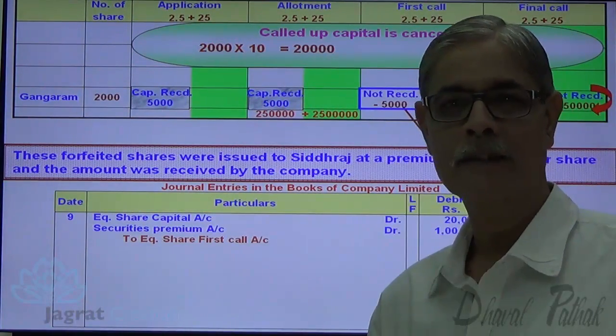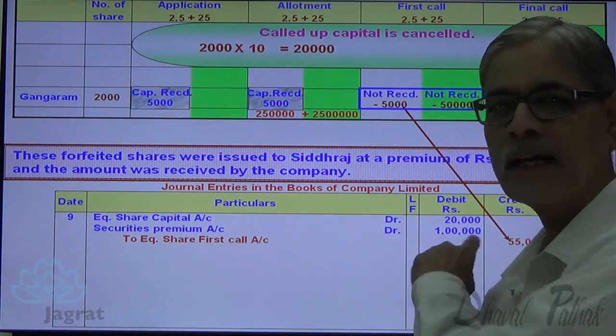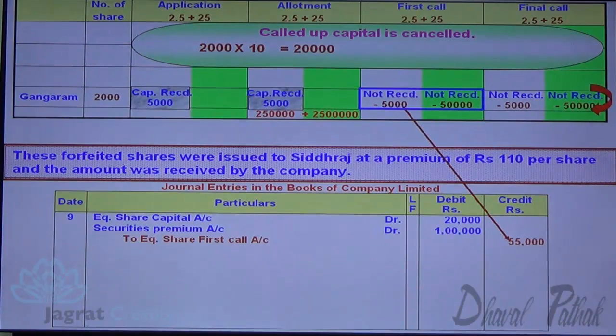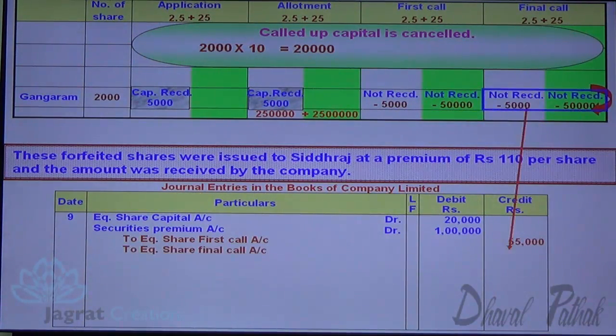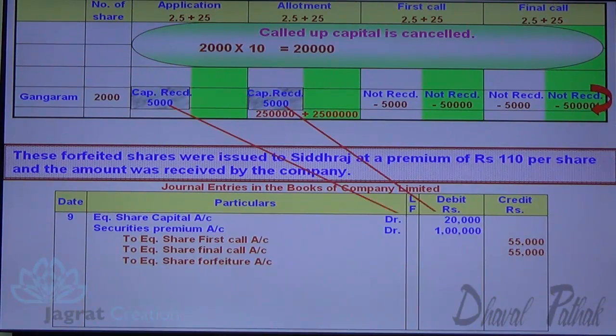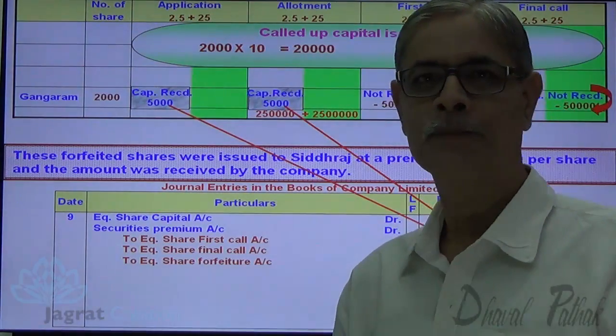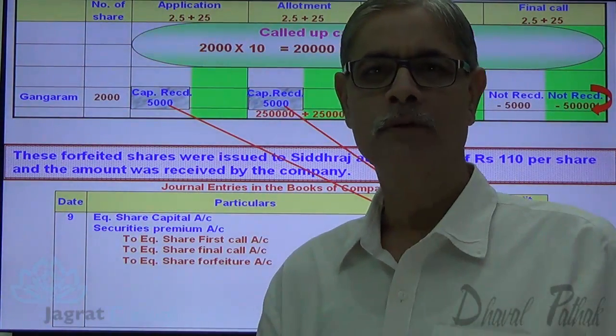There was a debit balance in share first call account. Now that debit balance is no longer existing because we have credited 55,000. Share final call account is credited with 55,000 the same way. Capital received is credited to share forfeiture account. This is how we can write the entry for forfeiture.